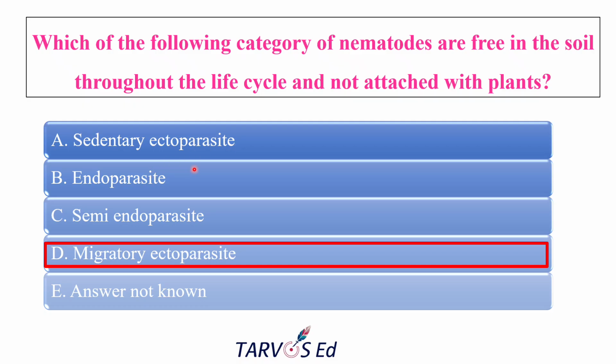Endo means their entire body lives inside the plant tissue. Example, root-knot nematode, Meloidogyne and all endoparasites. Semi-endo means the citrus nematode, that is Tylenchulus semipenetrans. Part of the body will be inside the root, and the rest will be outside. So they become sedentary. So that is different. The correct answer is migratory ectoparasite. Think of them as free movers, meaning they can move freely in the soil, just visiting roots to feed, and then they will move around.